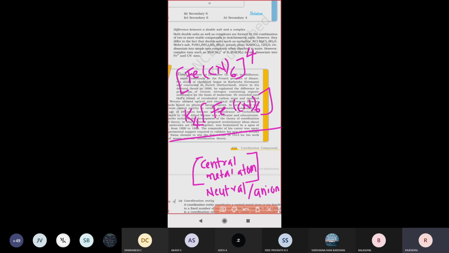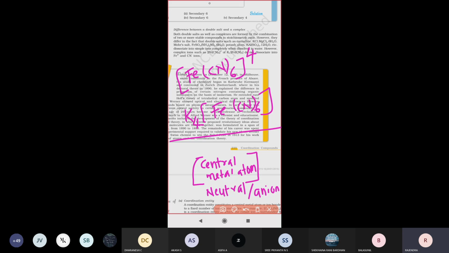If there is no square bracket, the compound is called a normal compound or double salt, a simple compound. That is a small difference, and everyone must remember it.